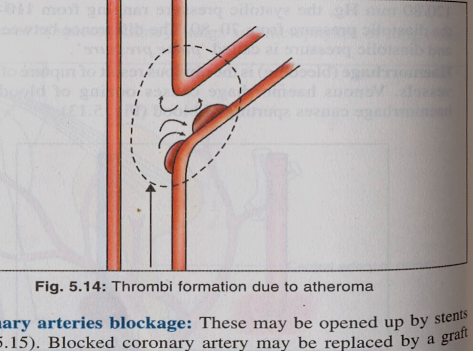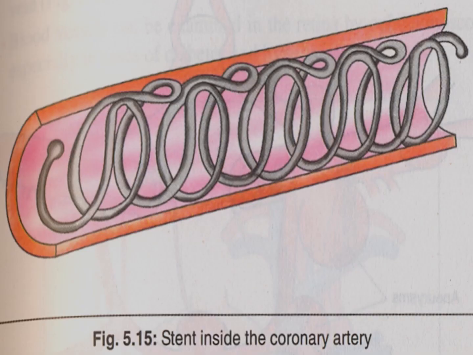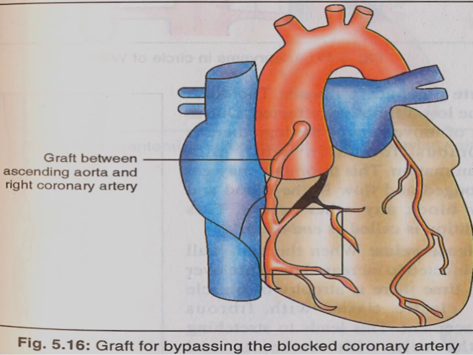Thrombus formation due to the atheroma may be opened up by a stent. A blocked coronary artery may be replaced by a graft. Here you can see a stent inside the coronary artery, so there is dilation of the artery itself. Sometimes there is a graft between the ascending aorta and the right coronary artery, bypassing the blocked coronary artery. Sometimes there is a coronary arterial block that may require a graft.